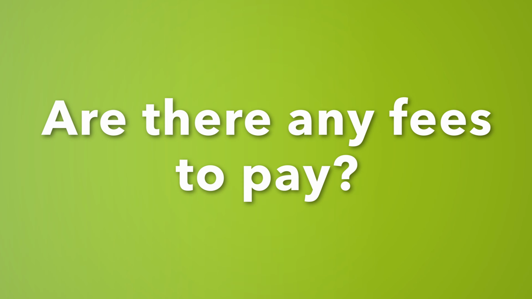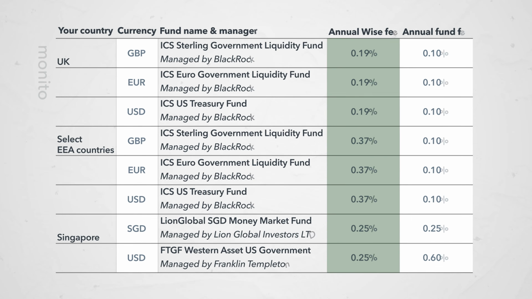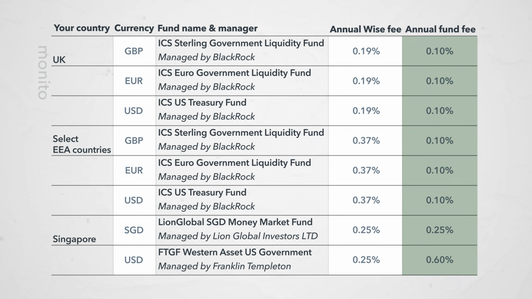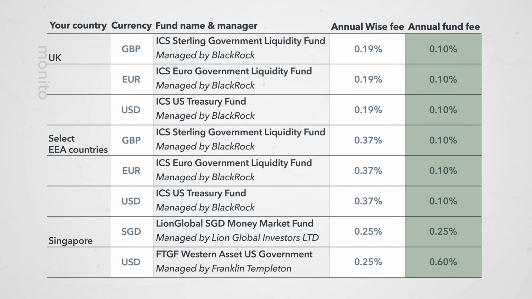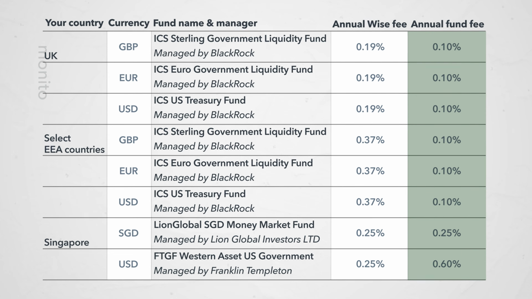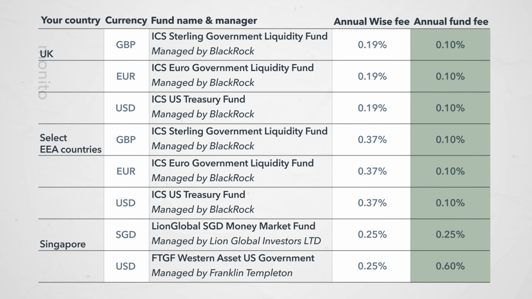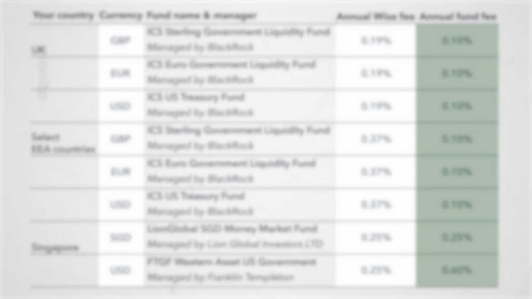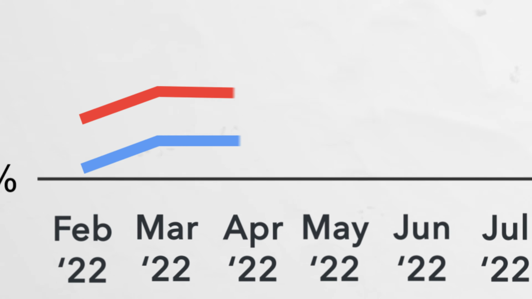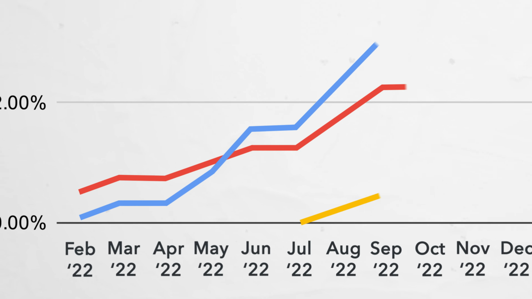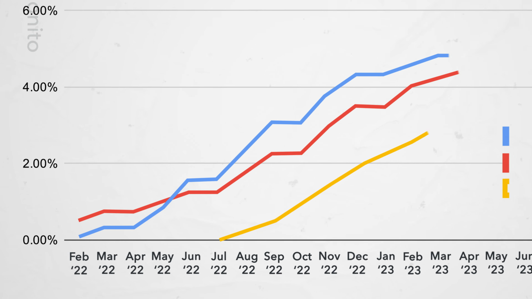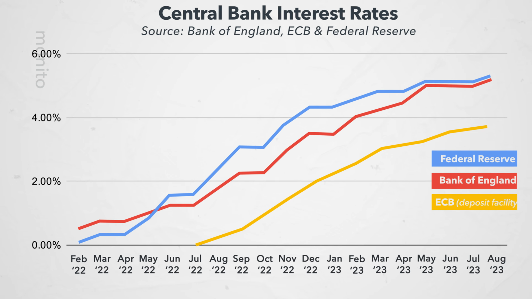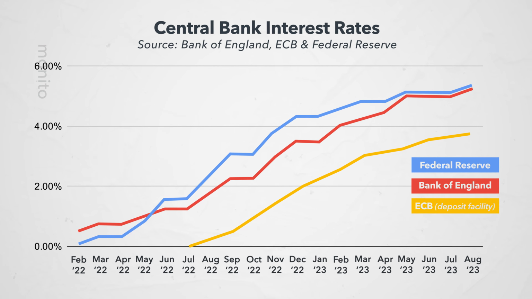Unlike traditional savings accounts, there are fees which are actually factored into the rate. The annual Wise fee is charged monthly, and the fund manager fee is included in the value of your investment, so you aren't directly charged. Paying a fee for this is certainly a notable difference to a savings account, and arguably a caveat. Although with interest rates constantly changing, you could make the case that these charges are inconsequential, as you at least have assurance that you'll receive a competitive and equitable rate.